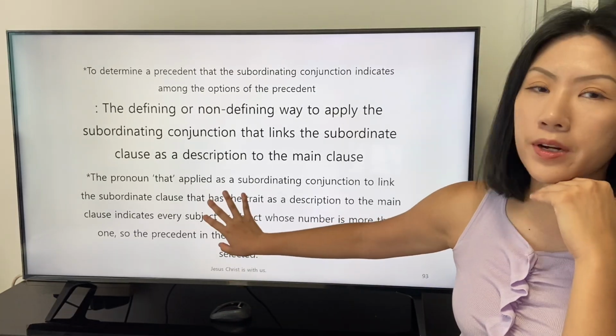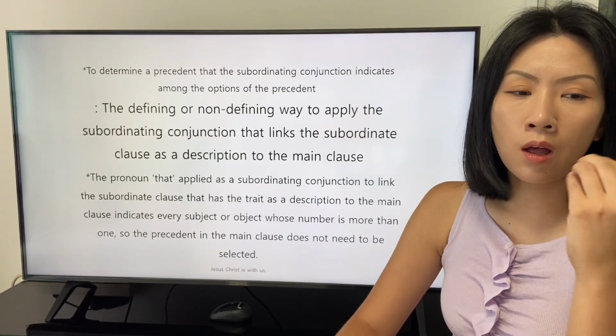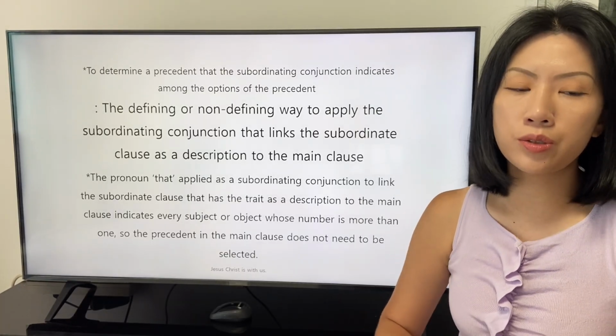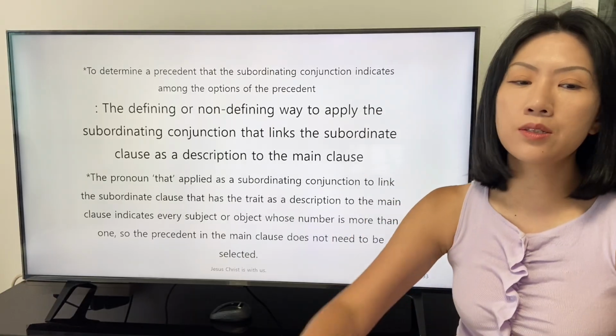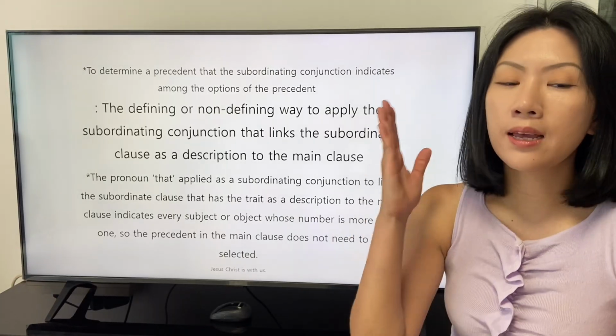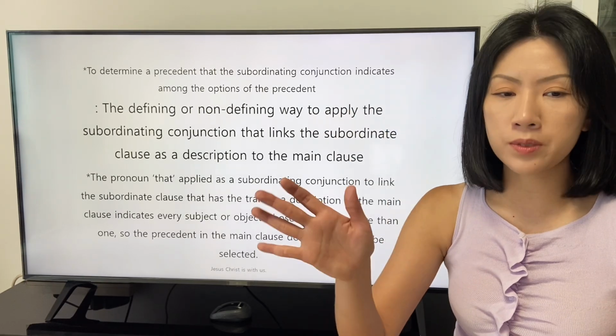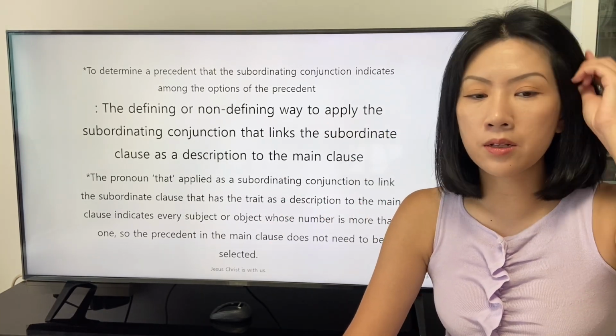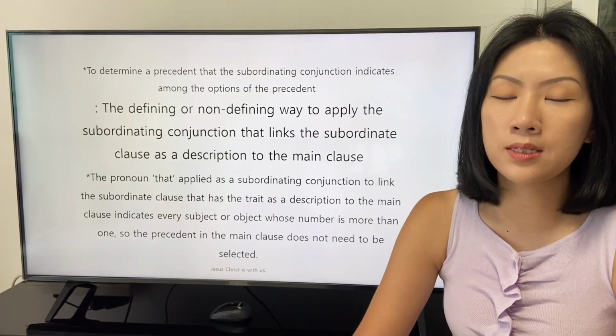There is a conference. The pronoun that applied as a subordinating conjunction to link the subordinate clause that has the trait as a description to the main clause indicates every subject or object whose number is more than 1. So the precedent in the main clause does not need to be selected.